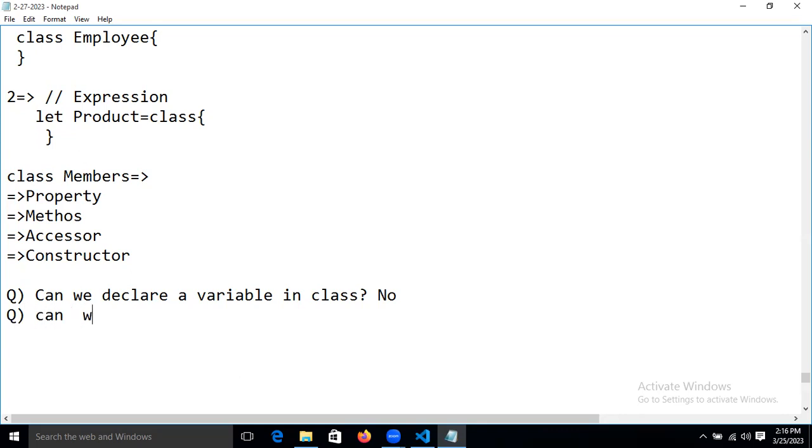Can we declare a function in a class? No. Function we cannot. If we are doing OOP programming, then in the OOP programming world there is no function, guys. So methods. We can declare the methods, but we cannot declare a function. Clear? Now let's take one example.